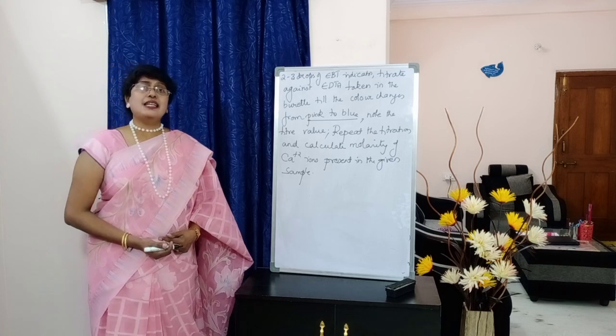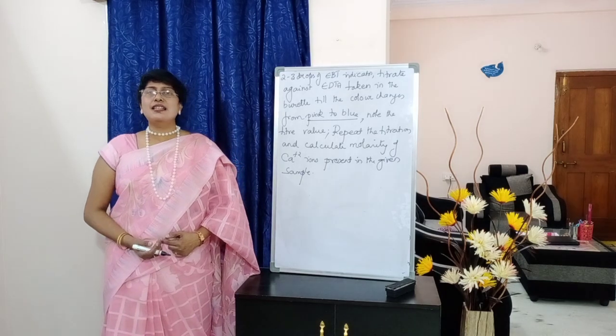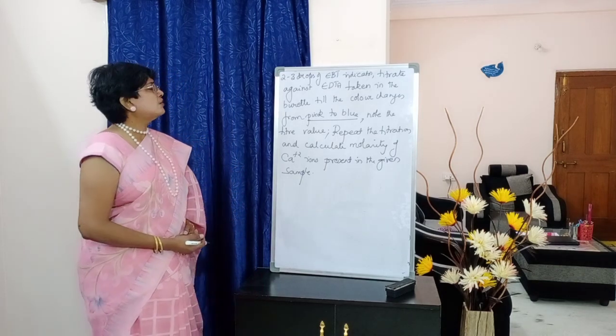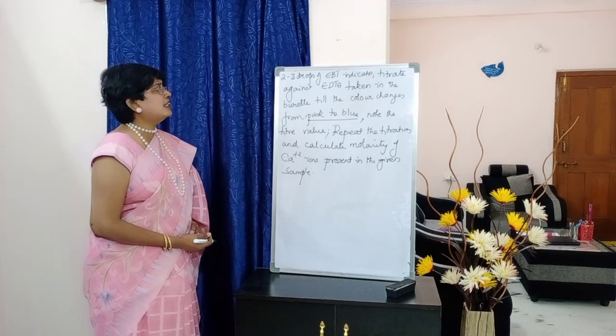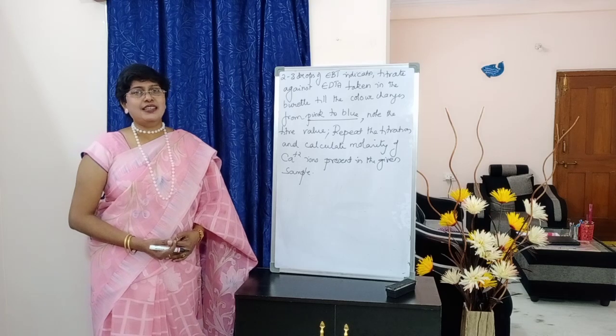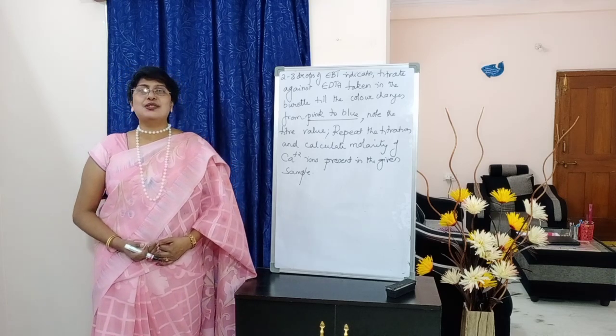Students, we add ammonical buffer in order to maintain pH, that I explained to you in the last experiment itself. Okay, 2 to 3 drops of EBT indicator. Here we are not adding 1 test tube of water. Why? Because we are taking the water sample only, no need to add 1 test tube of water again.